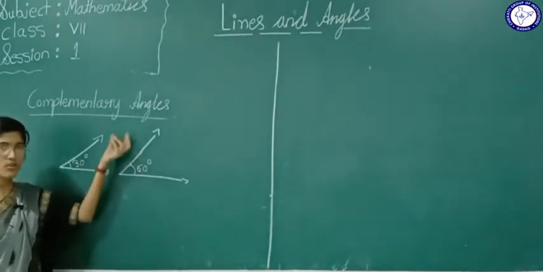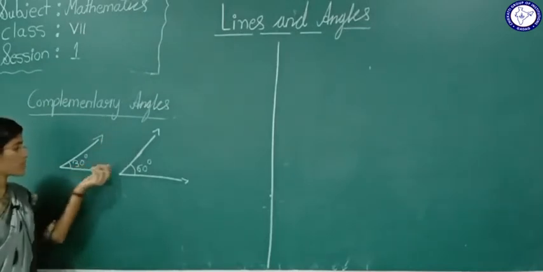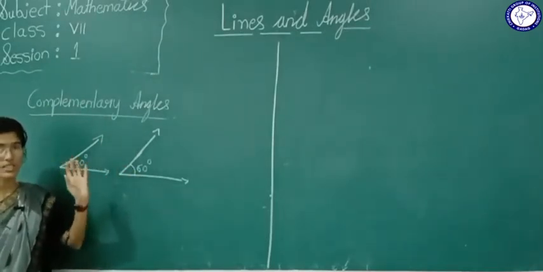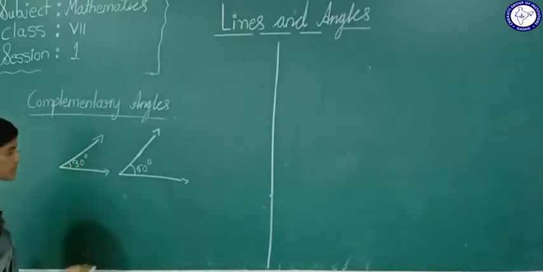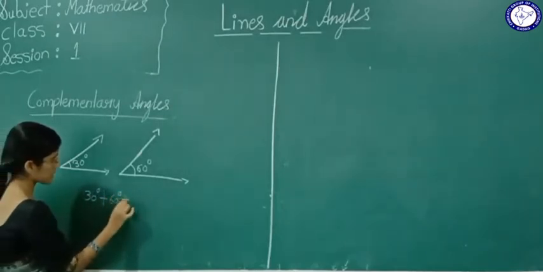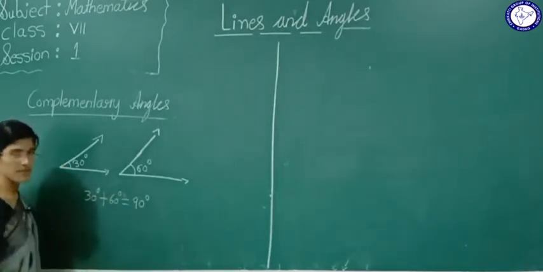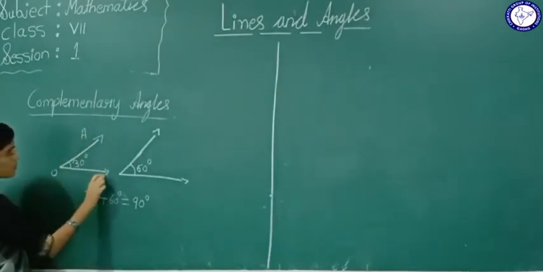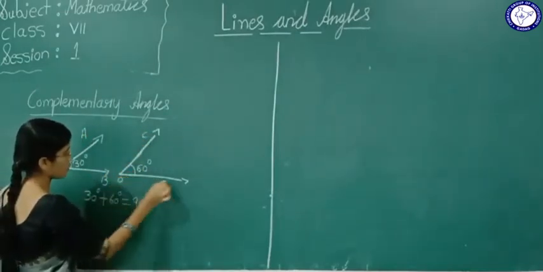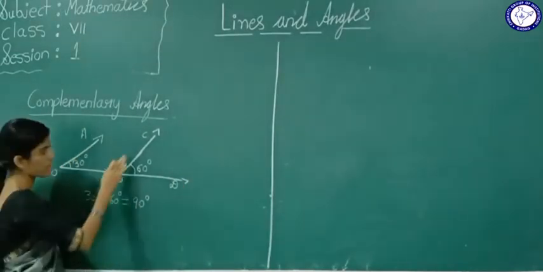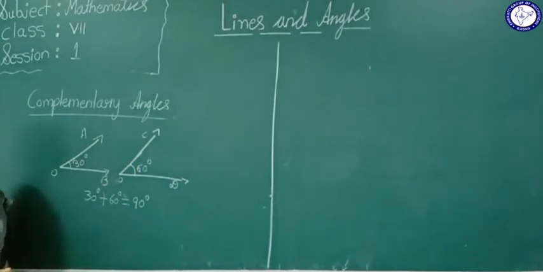Two angles are called complementary angles if the sum of their magnitude is 90 degree. Here 30 degree plus 60 degree, how much, students? 30 degree plus 60 degree is nothing but 90 degree. Here suppose I give AOB and COD. Here we can tell angle AOB and angle COD are complementary angles. Why complementary angles?